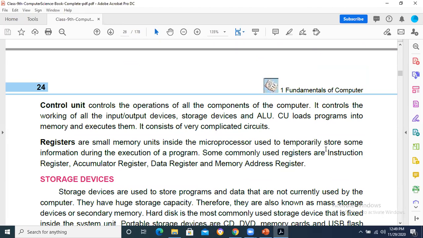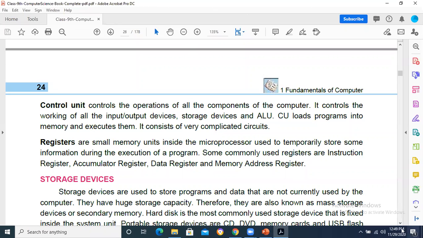You can see here these areas basically cover the data processing cycle, and whenever any data is being processed, that data is basically held by registers.